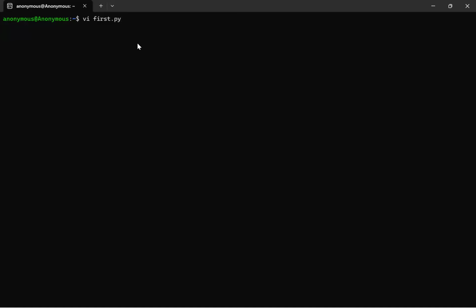If the file already exists, it will open it. If it doesn't exist, it will create a file with that name and then open it. So I am simply pressing enter after writing this. Now the VI editor is opened. By default, after opening the VI editor, it will be in command mode.